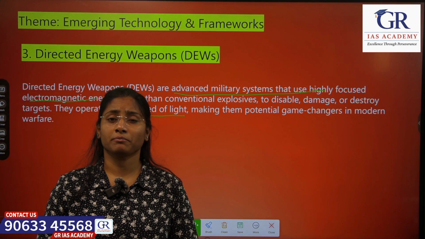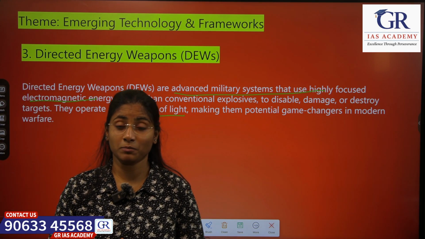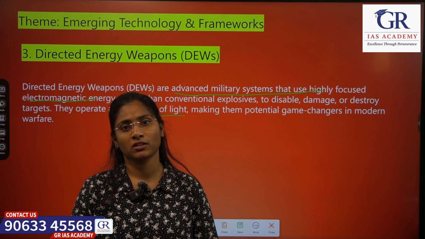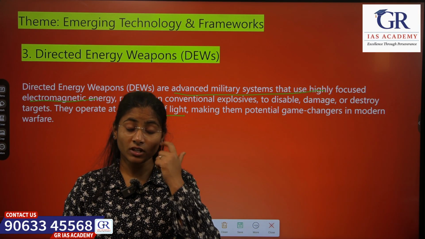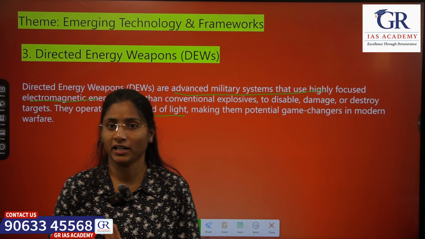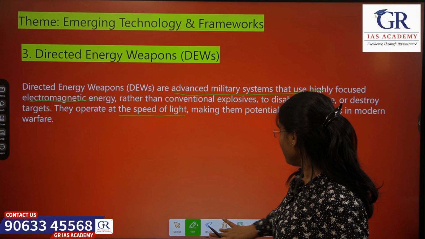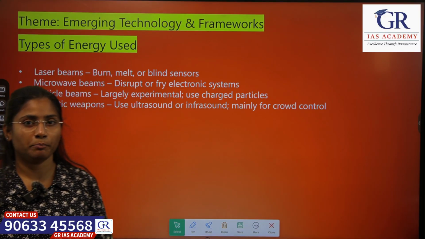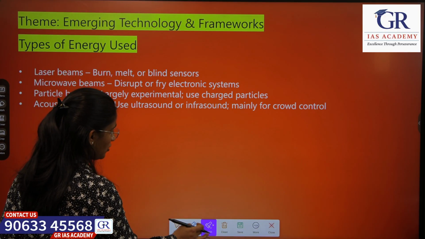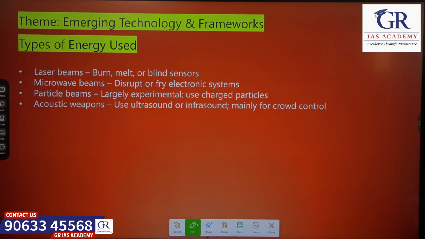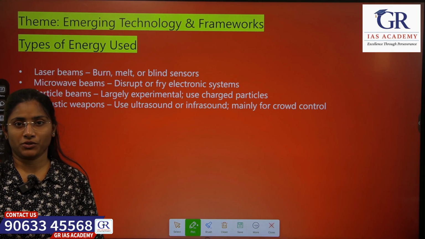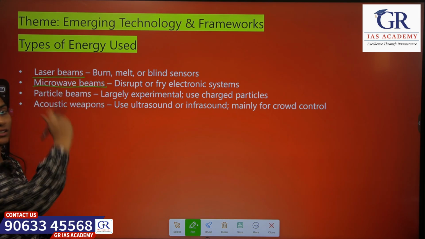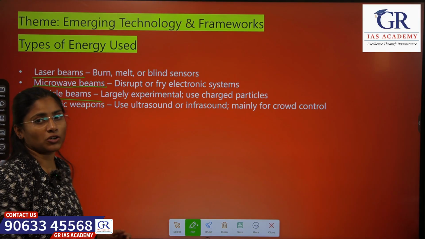So if they are operating at that much speed, obviously they will be game changers in modern warfare. So how? When they are operating at that much speed, they will have instantaneous impact. So what are the types of energy used for DEWs? Laser beams, microwave beams, particle beams and acoustic weapons.